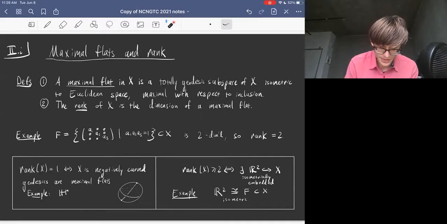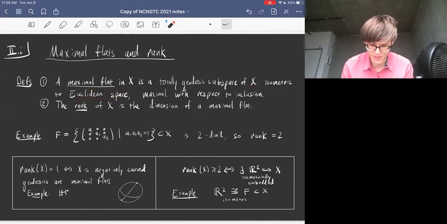A maximal flat in a symmetric space is a totally geodesic subspace of X, isometric to Euclidean space, and maximal here means maximal with respect to inclusion of subspaces. The rank of X is the dimension of a maximal flat, and the group G acts transitively on the space of maximal flats or even pointed maximal flats, so the rank is a well-defined notion.